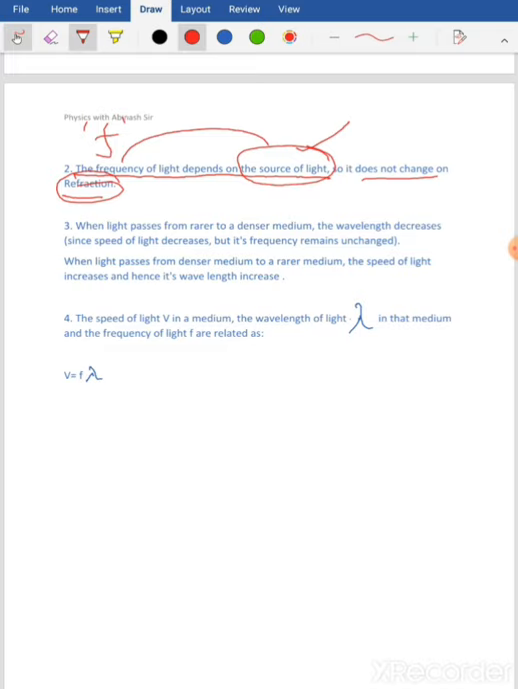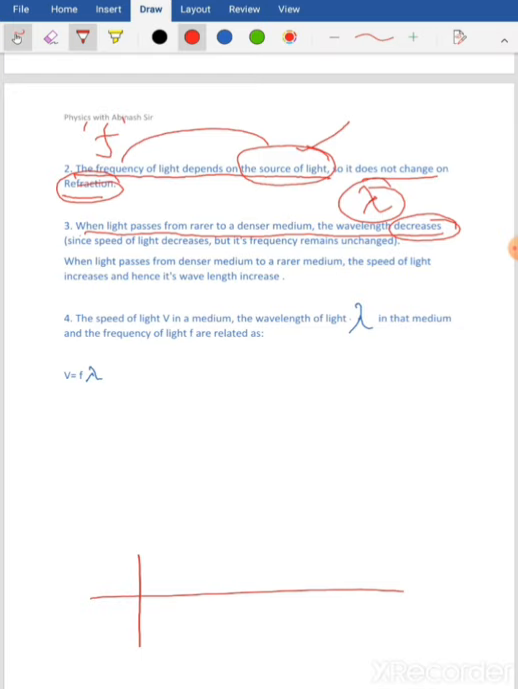Now let's go to the wavelength. Wavelength is denoted by the Greek letter lambda. This is how we write lambda. When light passes from rarer to denser medium, the wavelength decreases. Since light travels in the form of a wave, if I draw the wave pattern here, the length between two consecutive waves is called wavelength. So the wavelength decreases when the ray of light is traveling from rarer to denser.